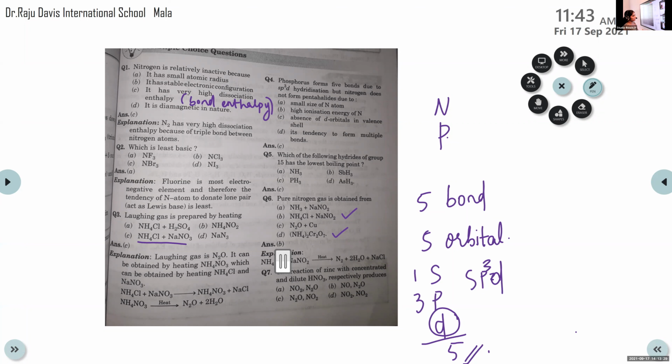Okay. Gauri, is this clear? Ma'am, what is the problem with option D? Option D, pure form. Here, some impurities are formed in option B with NH4Cl and NaNO2, but we are removing those impurities by reacting with sulfuric acid. But in the case of ammonium dichromate, there will be some impurities, and there is no such method mentioned in the textbook to remove these impurities. Okay. So very pure nitrogen is from barium azide itself. Then the second one is NH4Cl plus NaNO2.